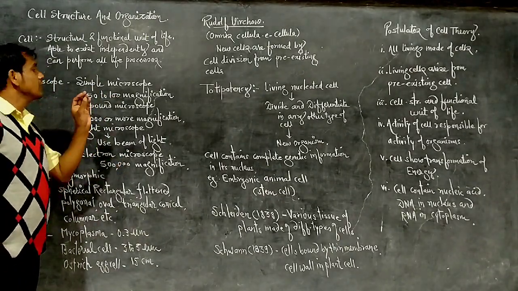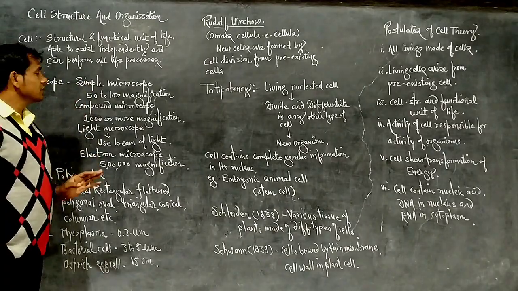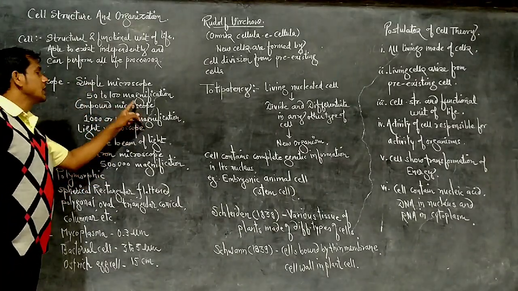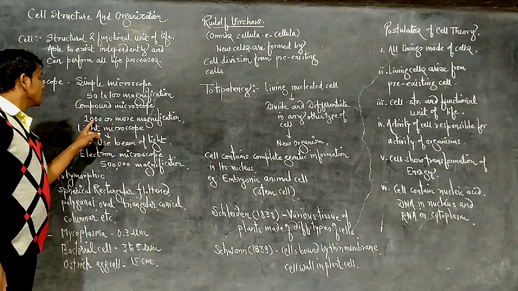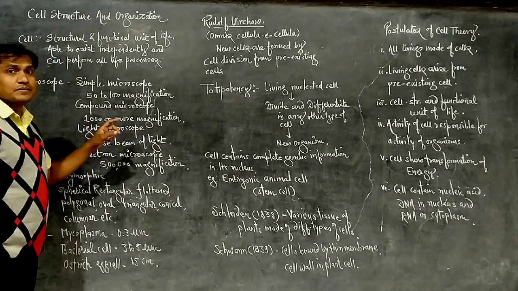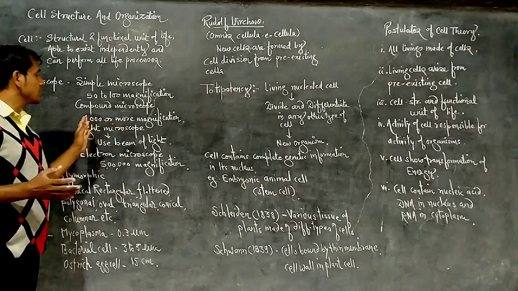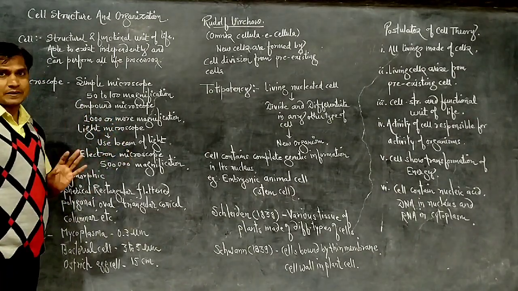then also we do not observe clearly, so we have to use the compound microscope. It has larger magnification. Here we can observe more than 1000 times larger size than the original specimen.